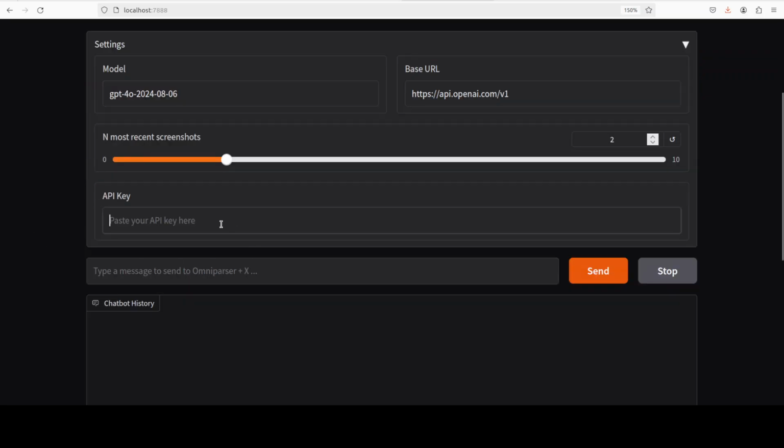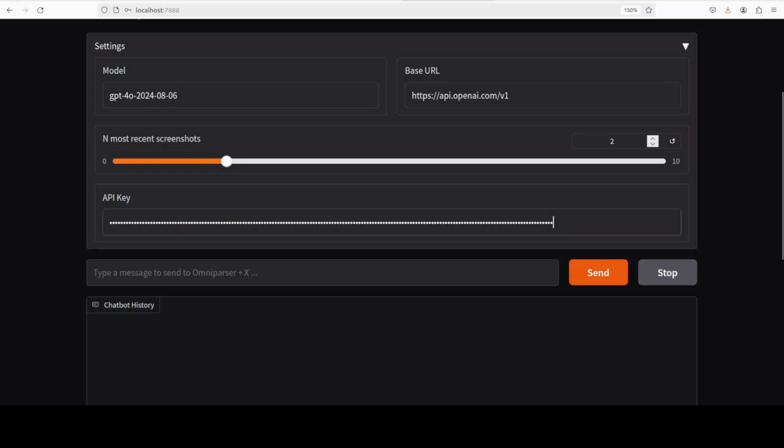So I would need to put in my OpenAI API key here, as you can see, which is obtainable from platform.openai.com. It's a paid option, by the way. So let me grab it and paste it here. And there you go. I have pasted my key, and let me ask it something. Now there's very little documentation available, and some of it is in Chinese. But anyway, I'll just ask it,